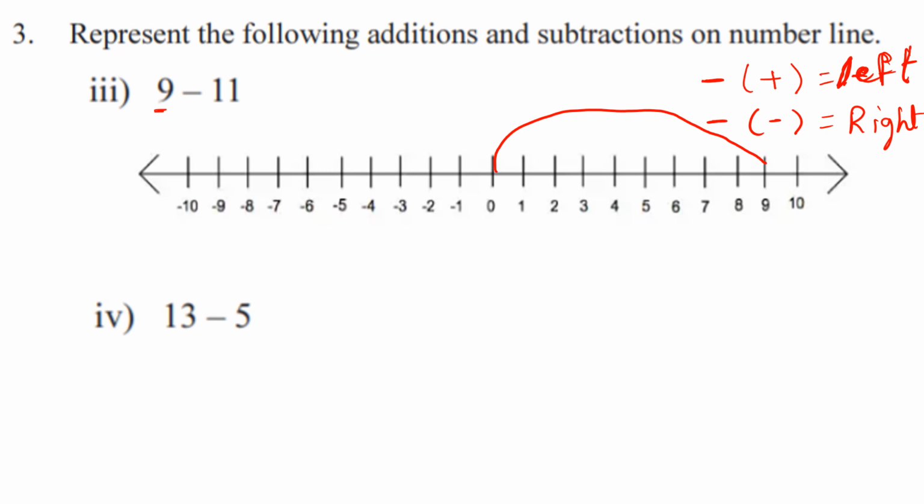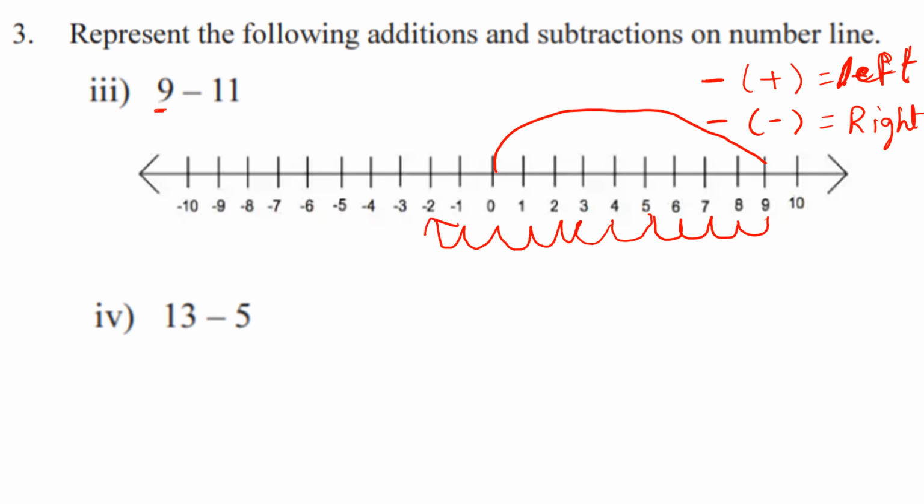How many steps do we take left? That is 11 steps, because when we subtract a positive integer, we take left on the number line. That means we take 1, 2, 3, 4, 5, 6, 7, 8, 9, 10 and 11.